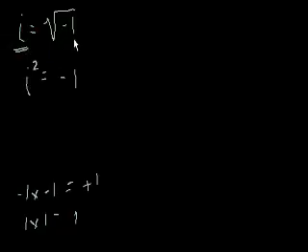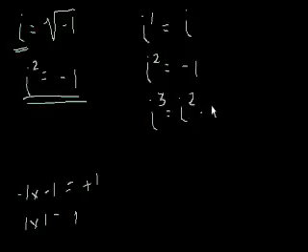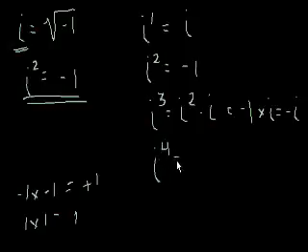i is equal to the square root of negative 1, and i squared equals negative 1. So let's think about the implications of this. i to the first power, just like anything else, is equal to itself, right? i squared, using this definition, is equal to negative 1. i to the third power would just equal i squared times i, right? And i squared is negative 1, so it would be negative 1 times i, and that just equals negative i. And i to the fourth would equal i to the third times i.